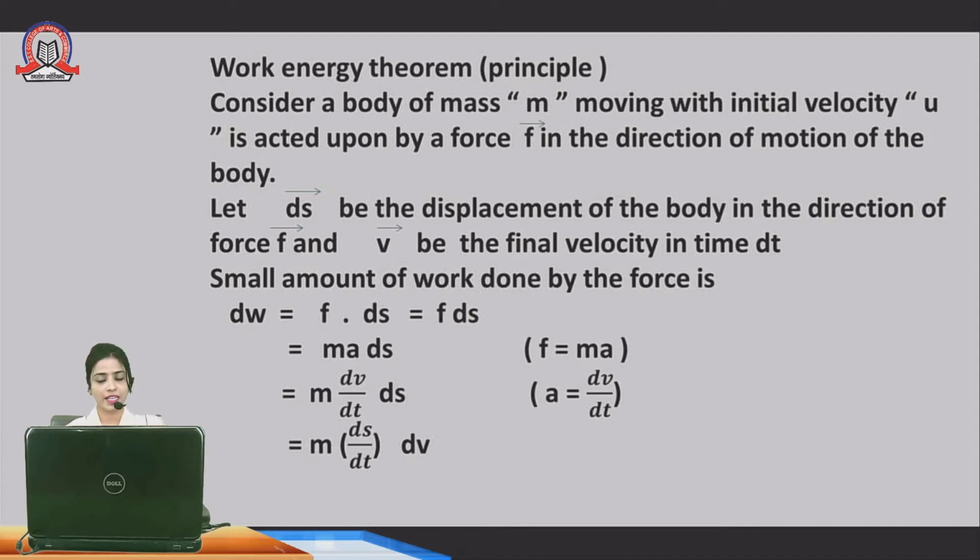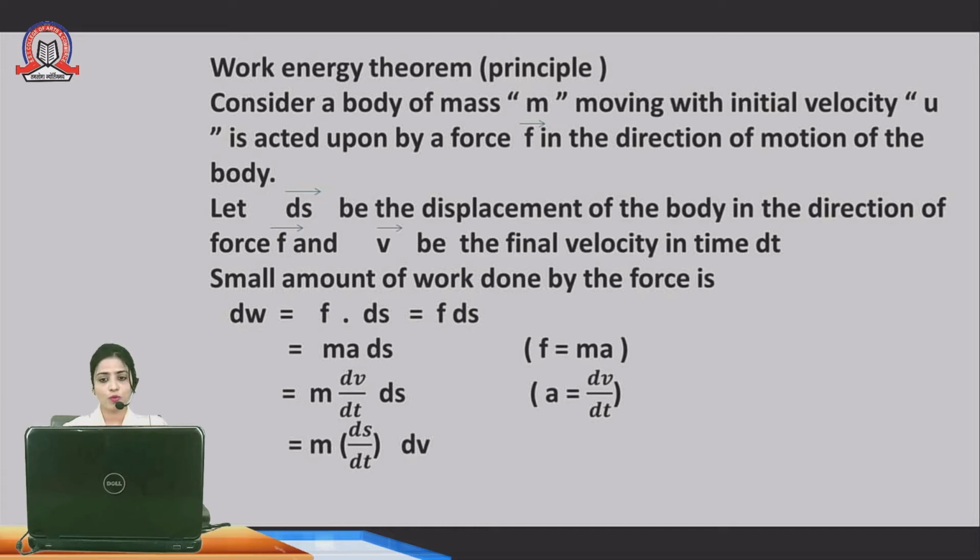So what is ds? ds is the displacement of the body, and v is the final velocity. And the time is dt, meaning how much time it has taken to go from the initial position to the final position. That time we have denoted by small dt.